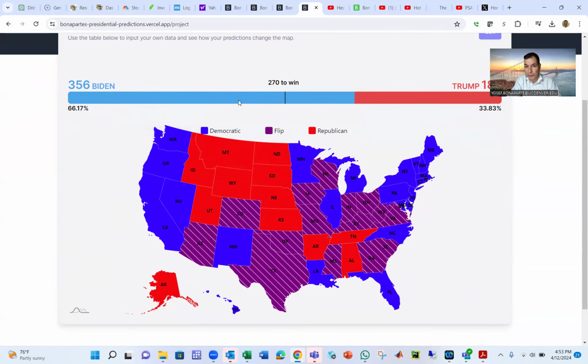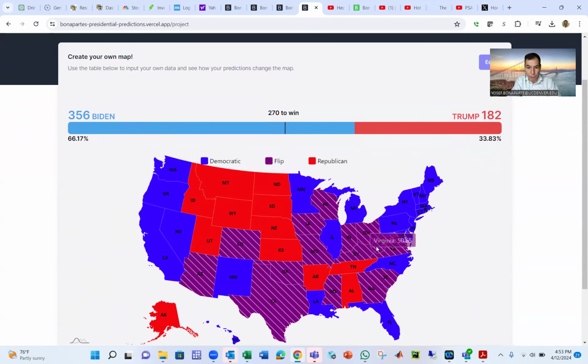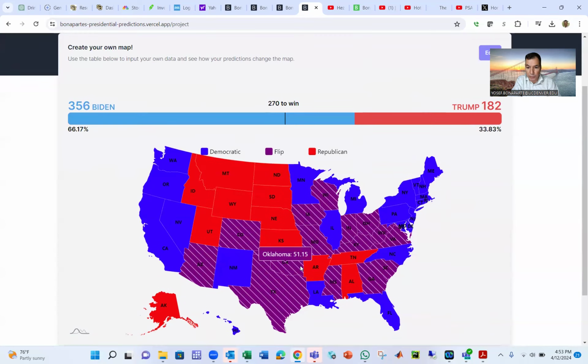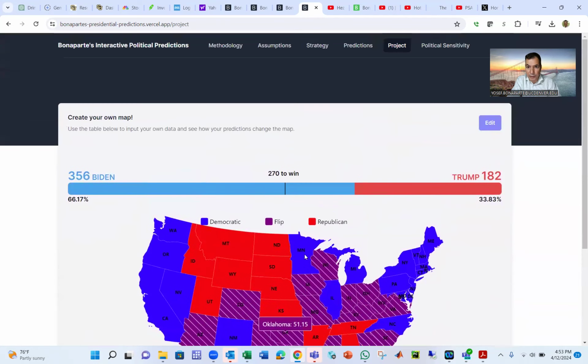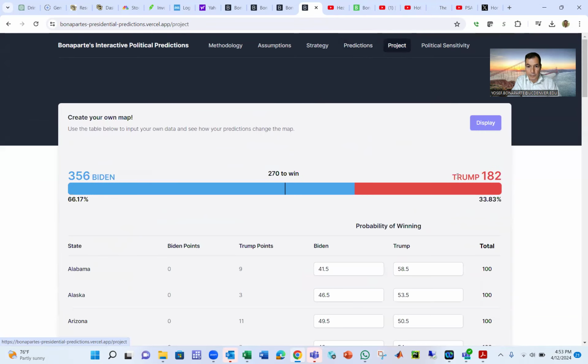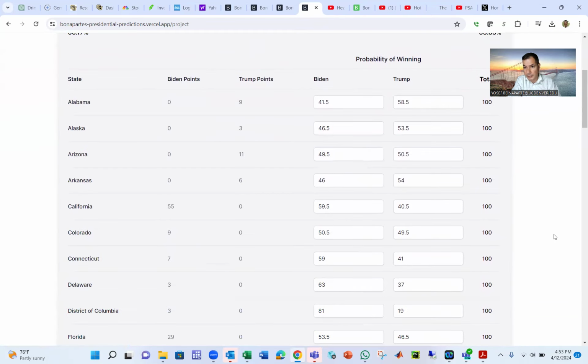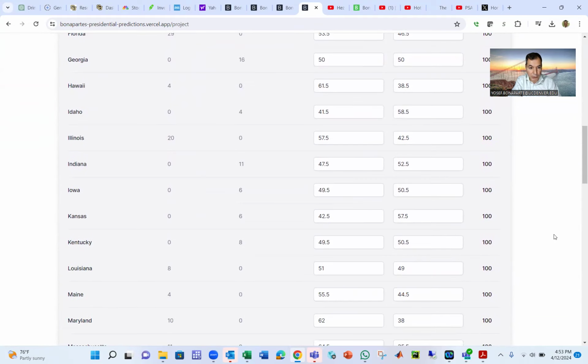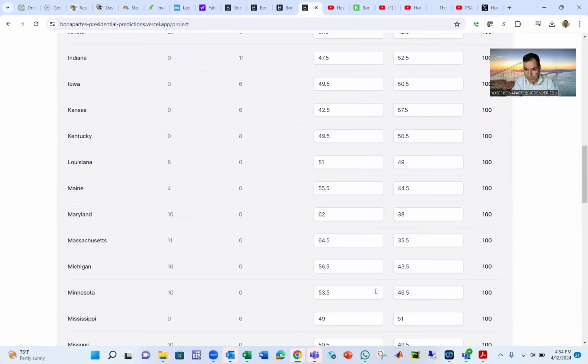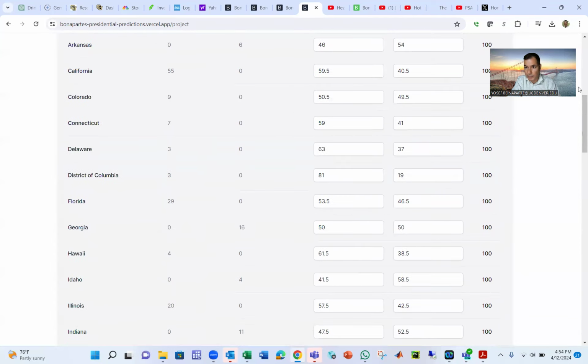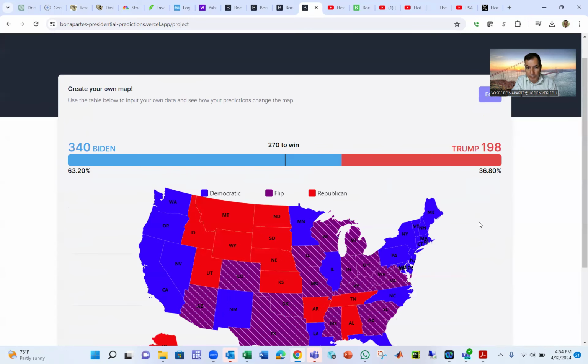You have Biden 356, you have Trump 182, and these are toss-up states. If you go and change, you can change your numbers. For example, I'm going to give Michigan to Trump because of the war in Gaza and Palestine. Some factions of Democrats are angry at Biden, so they might not go to vote. So I'm going to give Michigan to Trump. If you want to do that, you go to Michigan here and give it to Trump. Once you finish that, you go to display, and now you have a map.